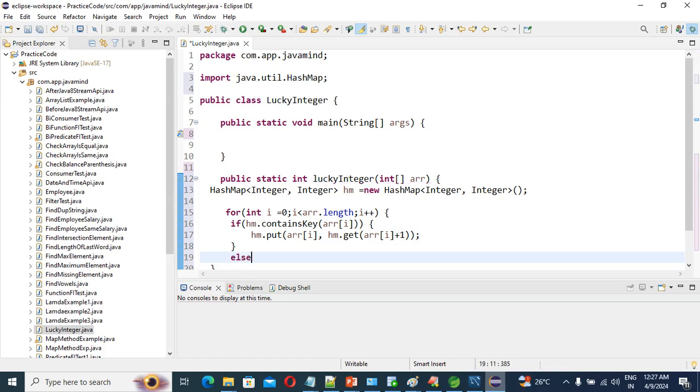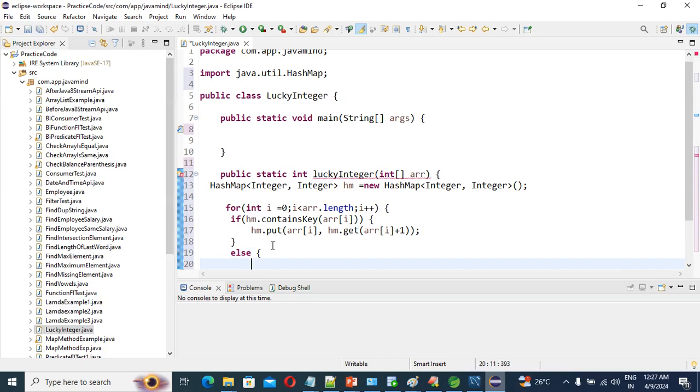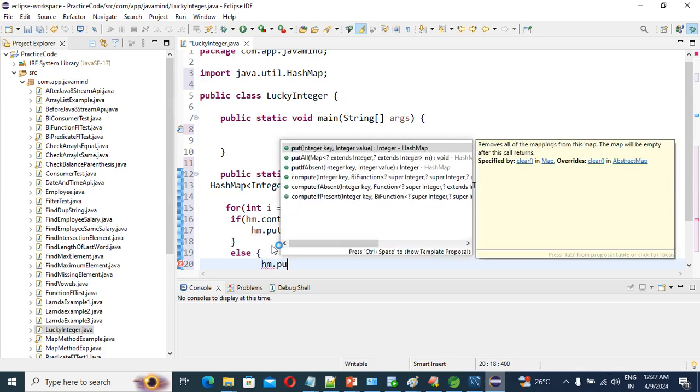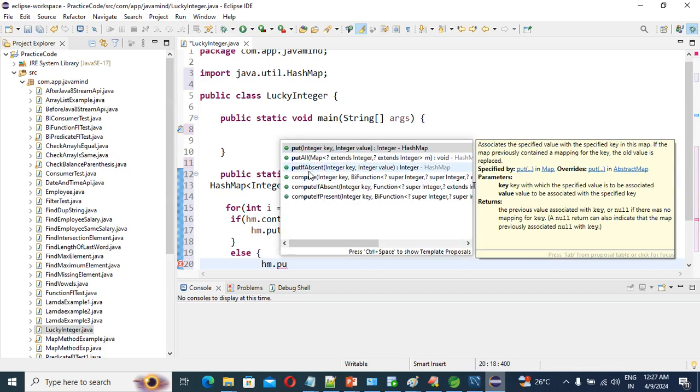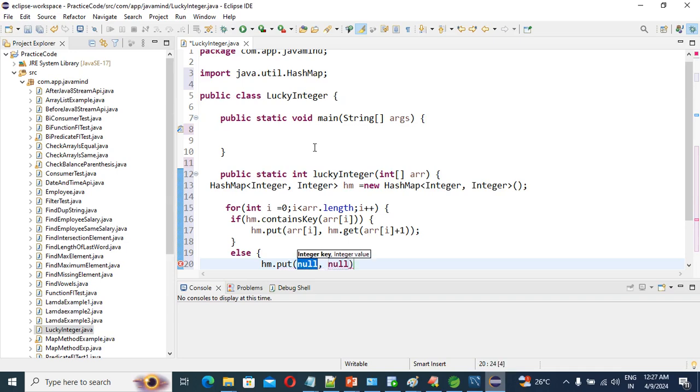In the else condition, what we are going to do? hm dot put, array of i, and that will be 1, because it's not repeating, so that comes under the else condition, guys.